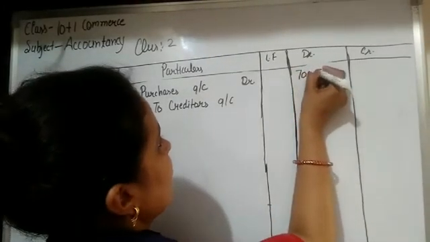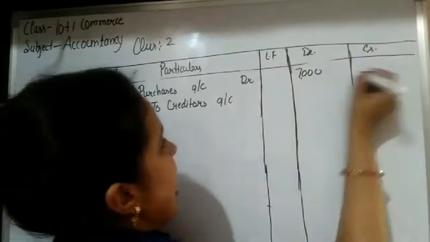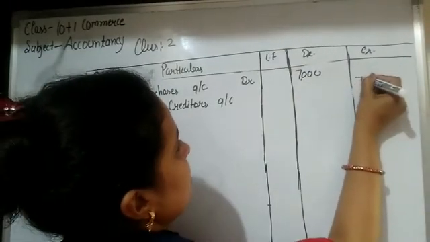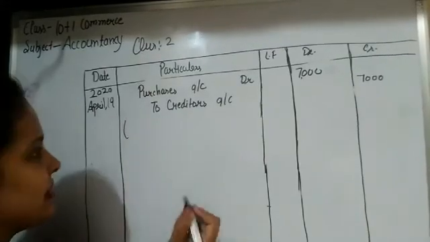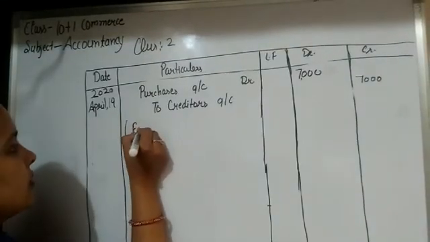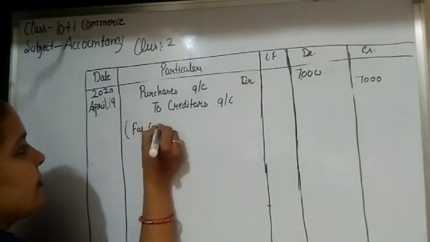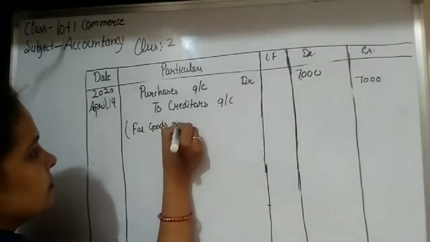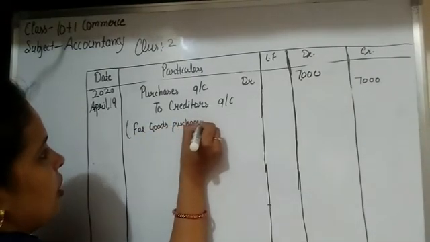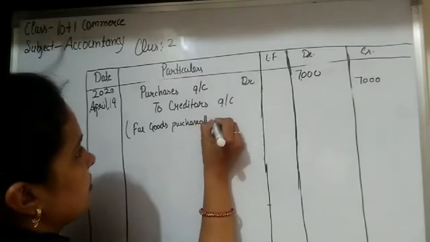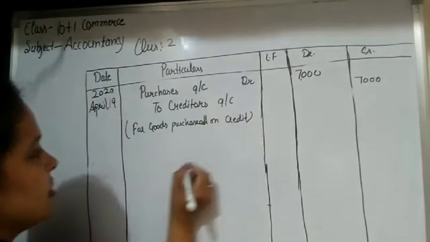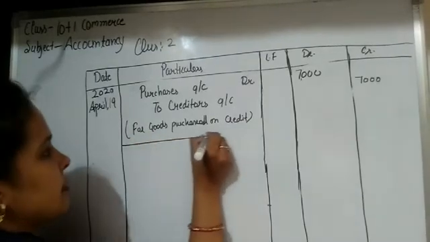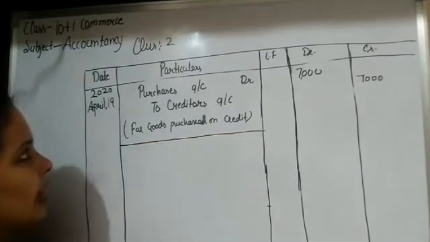So write 7,000 in the debit side and 7,000 in the credit, and write the narration for goods purchased on credit. Okay, students. So draw a thin line in the journal in the particular column.